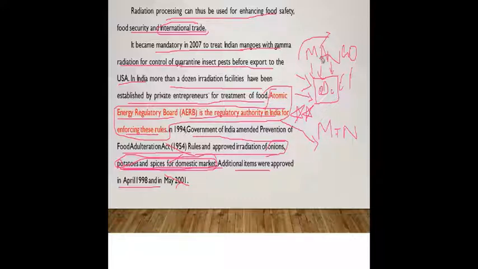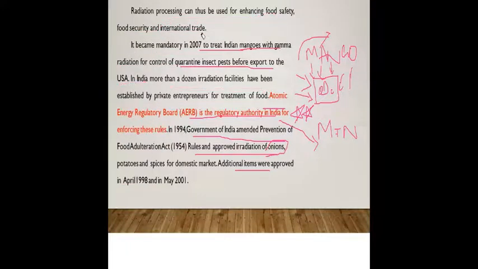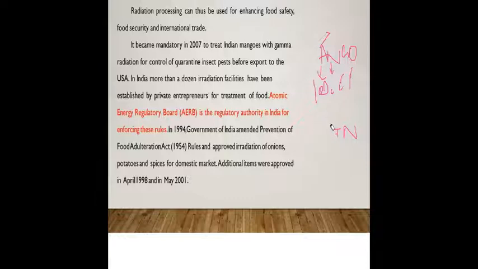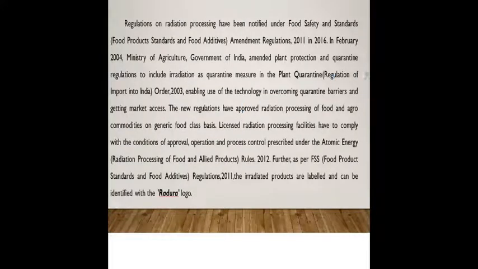Okay, and please remember this AERB, because it is quite unique, right? Because AERB, which is related to atomic energy, is taking care of food irradiation, because the usage of gamma rays and X rays requires expertise. So that's why AERB looks after it. So regulation of radiation processing has been notified under Food Safety and Standards Authority Act. So here FSSAI has some rules. Okay, so that's why I took this information.